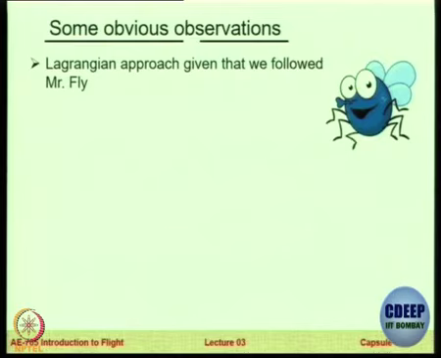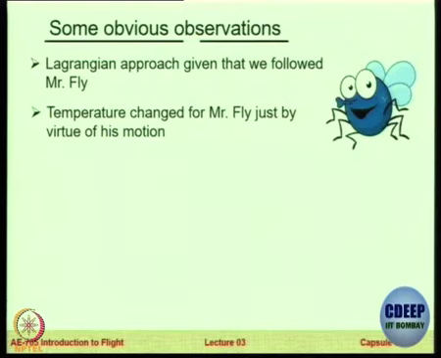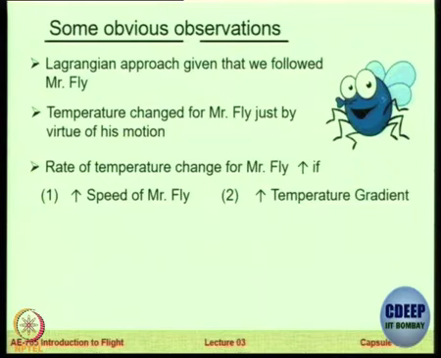Since we are now focusing along a line, remember the sensor is mounted on the bumblebee, but the bumblebee is moving. Therefore the recordings, or the approach for Mr. Fly, is basically a Lagrangian approach. Then the temperature changed simply because of its motion and change in location. So it's a property which is a function of its location.